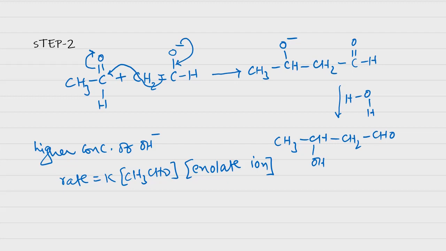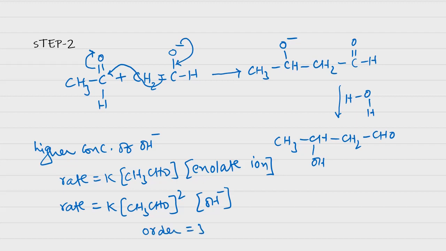So we can take the support of the first step of the reaction, and then we get rate is equal to K into the concentration of CH3CHO whole square multiplied by the concentration of OH minus. That means it is a third order reaction. Order of the reaction now becomes 3 at the higher concentration of OH minus. It is second order with respect to acetaldehyde and first order with respect to OH minus ions. So in this step we have seen the formation of an aldol.